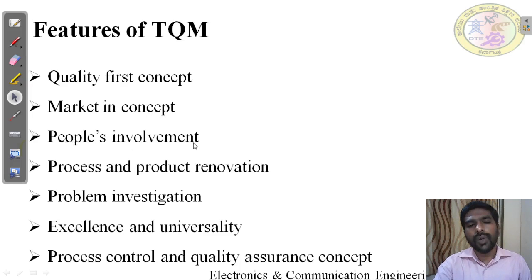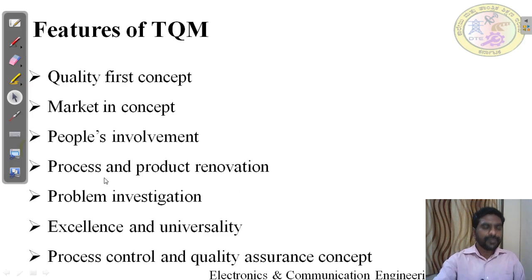People involvement. Who are all the people? Four groups: employees or staff, distributors, suppliers, and customers. All of them have to be involved. Process and product renovation. Industry follows some process. They have to renovate the process.